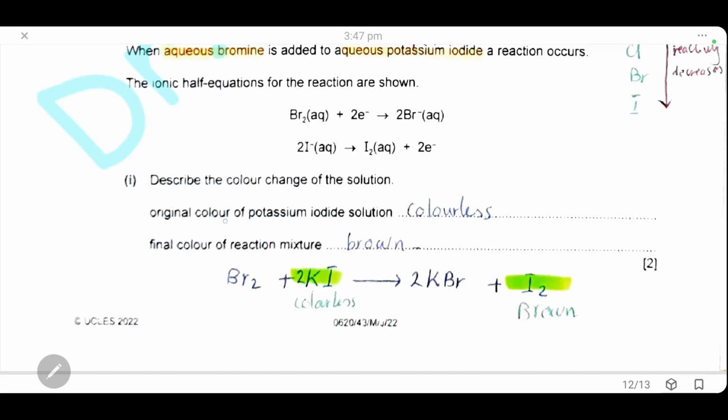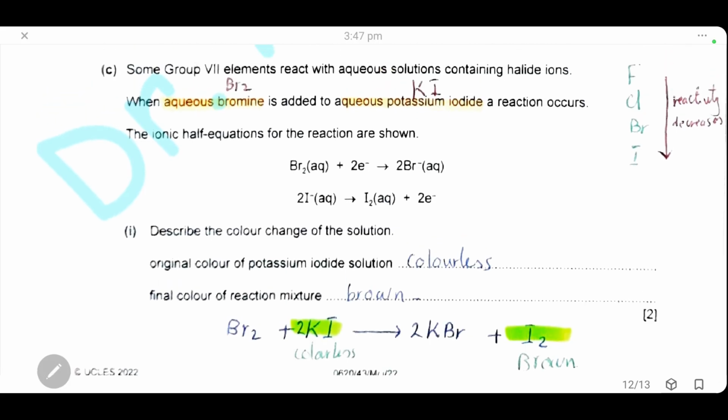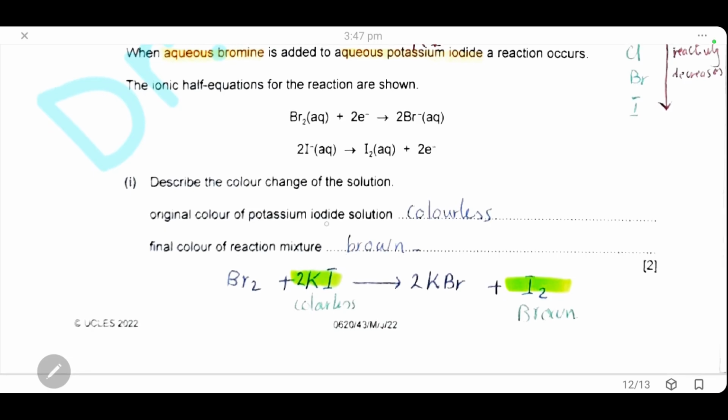Here we want the original color of the potassium iodide solution. We know that all potassium salts are soluble in water, so potassium iodide will be soluble. The aqueous solution of potassium iodide is colorless. The final color of the reaction mixture, iodine in water, has a brown color, so the final color will be brown.